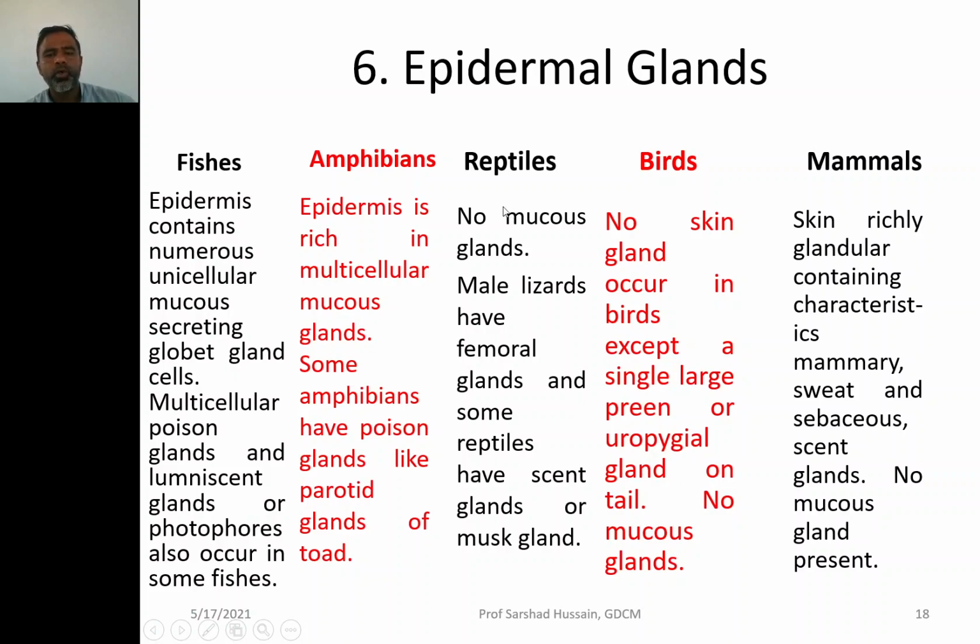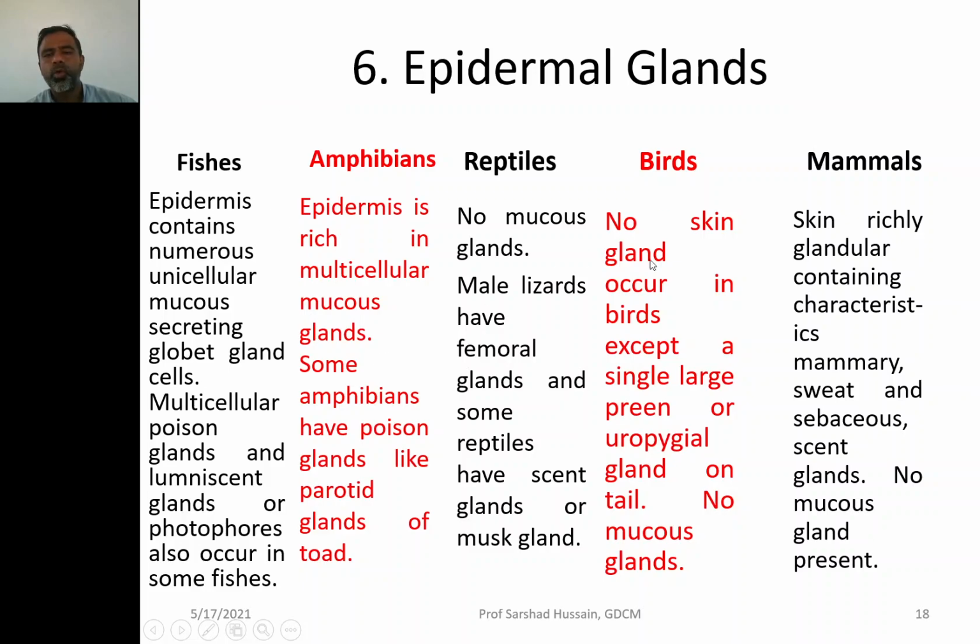In the reptiles, no mucous glands are there. So that's why whenever you touch a reptile, you will not find any slippery type of skin. The male lizards have femoral glands, and some reptiles have scent glands or musk glands. So these are the types of glands that are present in them. I have already told you that the glands are more in the aquatic forms.